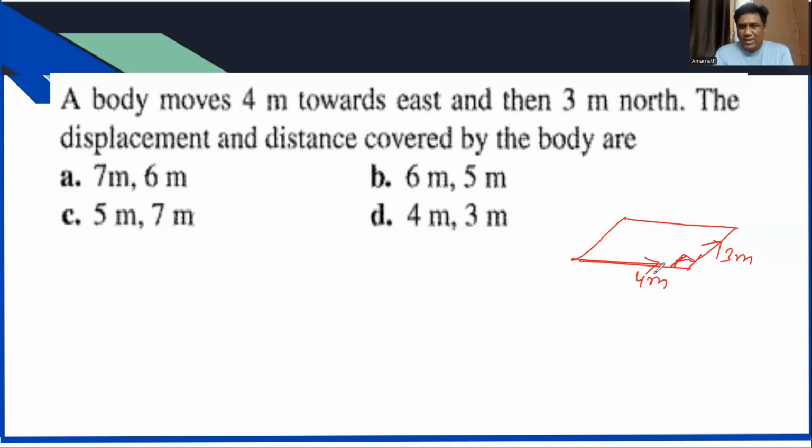So distance will be, Sir, distance is 7 meter and displacement is 5 meter. Only one option is there. So automatically C will be correct because distance is 4 plus 3, but displacement will be just 5 because of the Pythagoras theorem. That is equal to the square root of 4 square plus 3 square, which will be equal to 5.